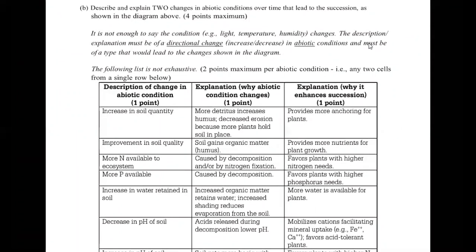All right, part B is asking to describe and explain 2 changes in the abiotic conditions over time that lead to succession, as shown in the diagram above. So you're referencing the diagram going from the field to the trees. This question is worth 4 points.